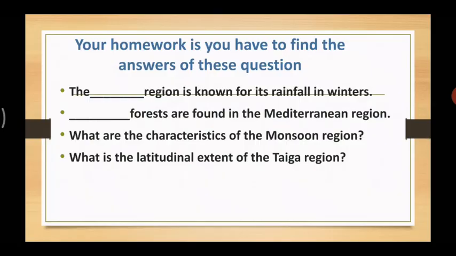Now that's your homework. The first question is, the dash region is known for its rainfall in winters. Next is, dash forests are found in the Mediterranean region. The next question, what are the characteristics of the monsoon region? And the last one is, what is the latitudinal extent of the taiga region? That's all for now. Your chapter ends over here.